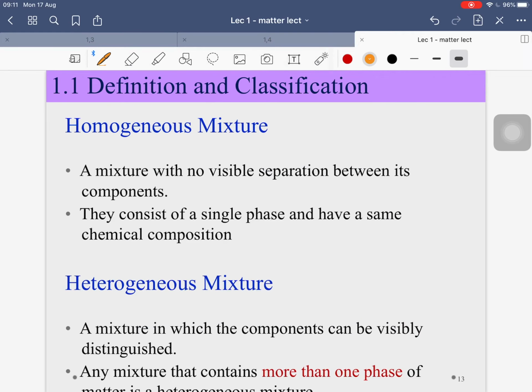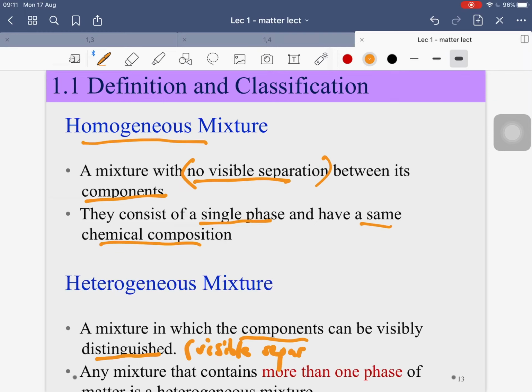A homogeneous mixture is a mixture with no visible separation between its components. They consist of a single phase and have the same chemical composition. We're going to go to the examples later. Meanwhile, a heterogeneous mixture is a mixture in which the components can be visibly distinguished, and you can see the separation, visible separation between the components.